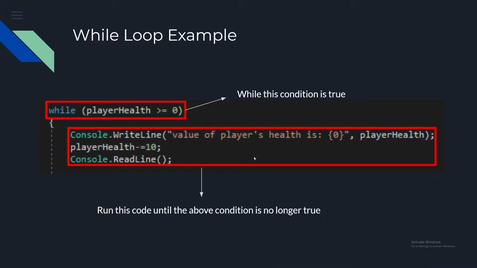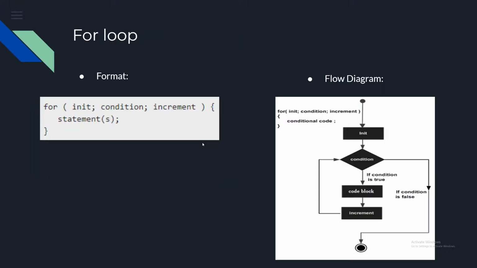So this is kind of what that looks like. While the condition is true, here, while player health is greater than or equal to 0, we can do something like write the value of the player's health. We can print that to screen, and then maybe we'll subtract 10. And then just keep doing that until the player has no more health, and the condition will no longer be true, and it will break out of the loop.